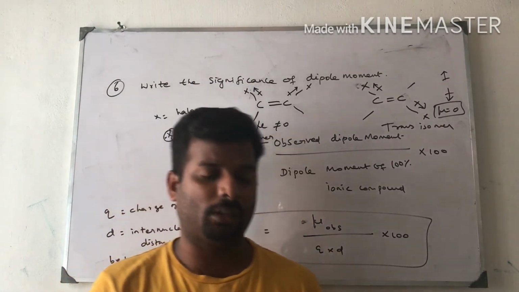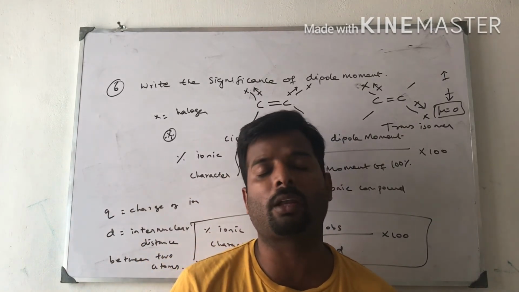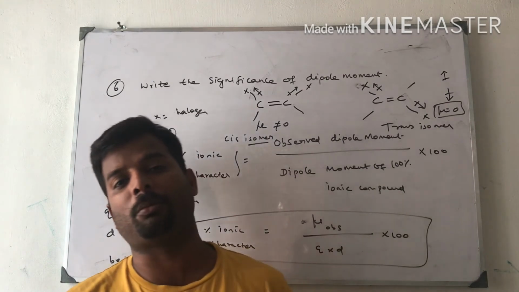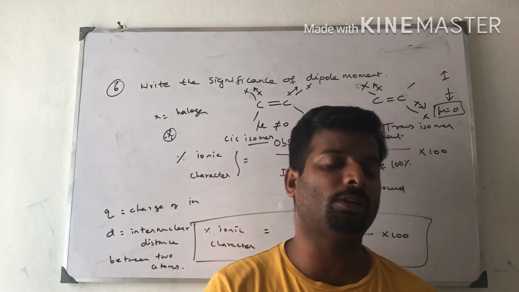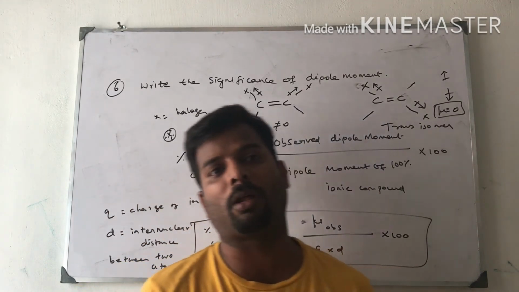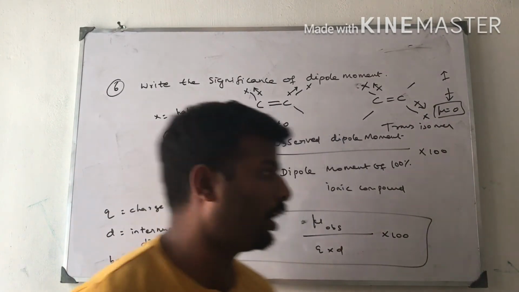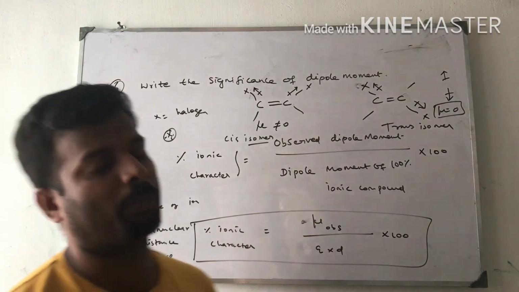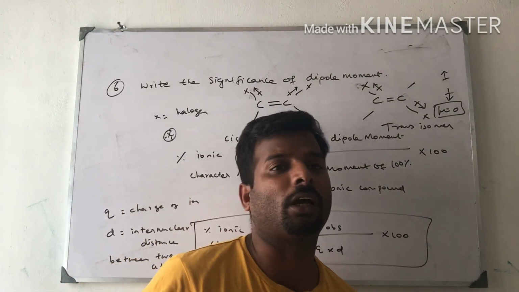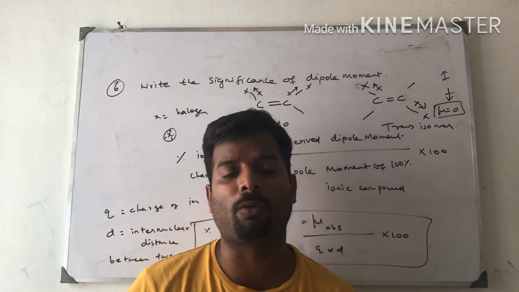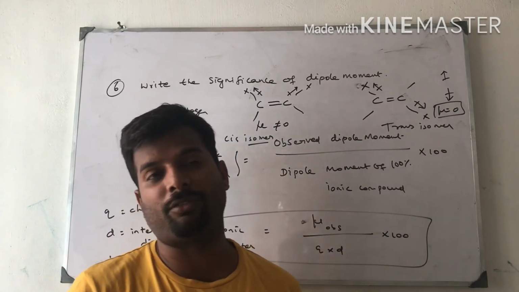First use is to find the polar nature. Greater the magnitude of dipole moment, greater is the polarity. Second one is differentiating polar and non-polar compounds. Third one is percentage ionic character, observed value by theoretical value into 100. Fourth one is distinguishing cis and trans isomers. These are the four different significances of dipole moment.